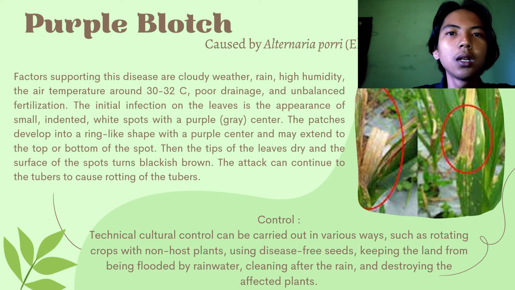Technical cultural control can be carried out in various ways, such as rotating crops with non-host plants, using disease-free seeds, keeping the land from being flooded by rainwater, cleaning after the rain, and destroying the affected plants.